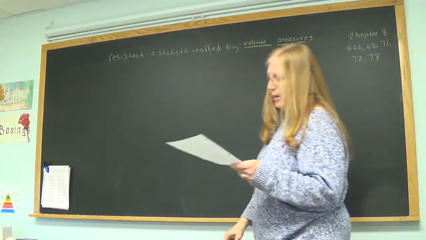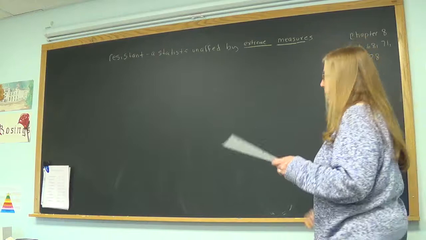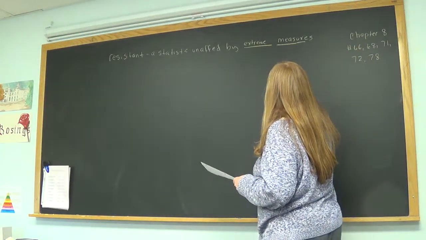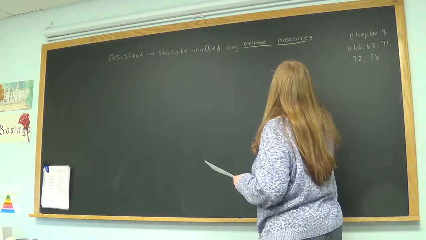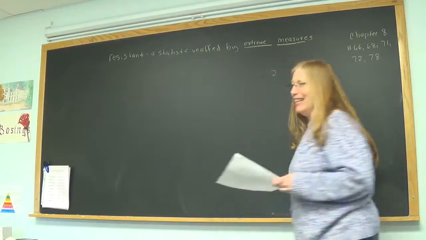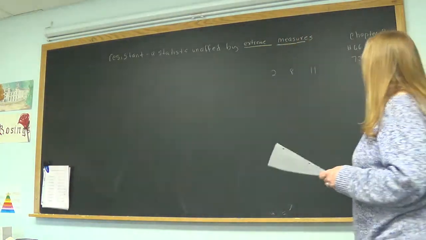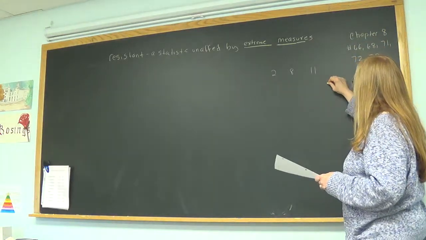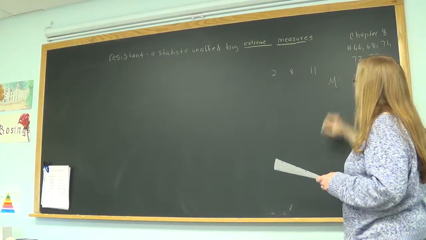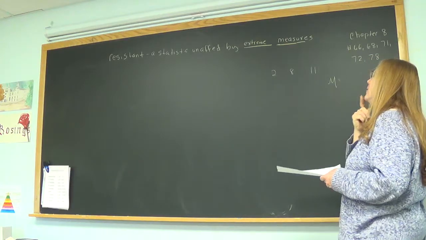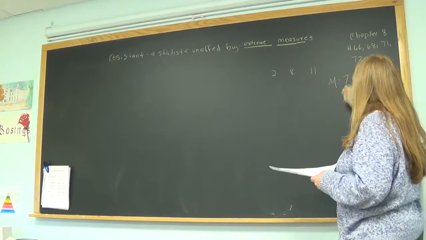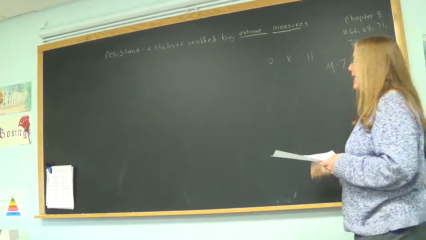So, for example, suppose we took a test and you got a 2%, an 8%, and an 11% on the test. If you add those up and divide by 3, you would have the mean. So the mean of those three numbers is, come on, you can do this, 7%. What is the median? The median is the middle number, and when they're in order, which they are, it is 8.